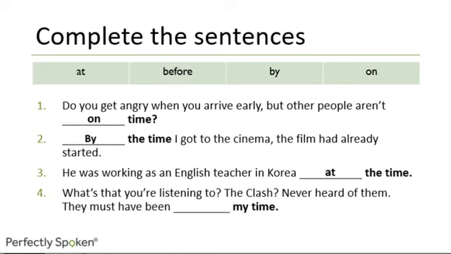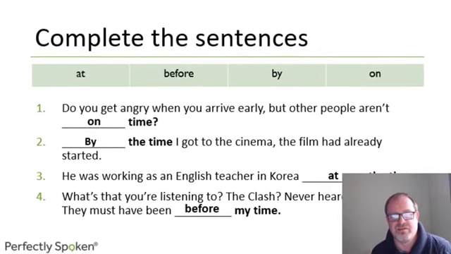What's that you're listening to? The Clash, famous group from the 1970s. Never heard of them. They must have been before my time, from a different period from when I was growing up. Okay, I grew up in the 80s and 90s.